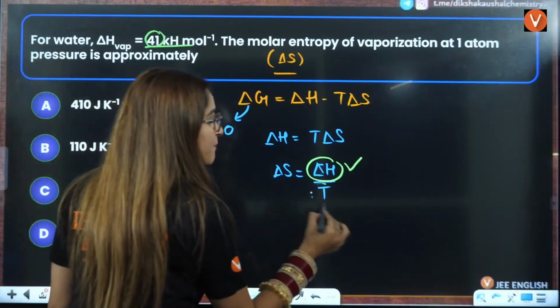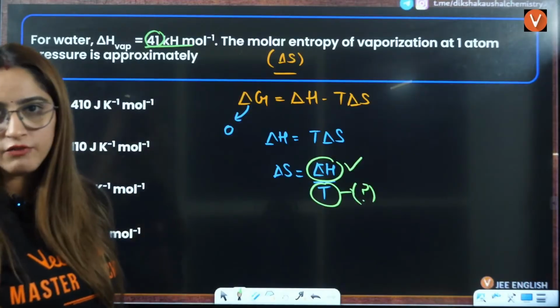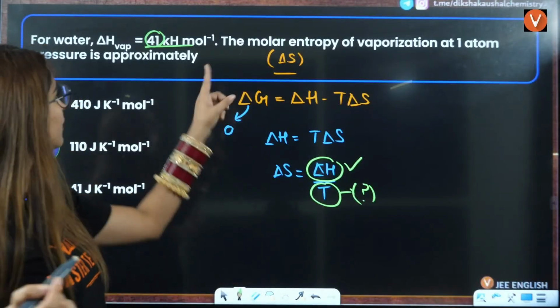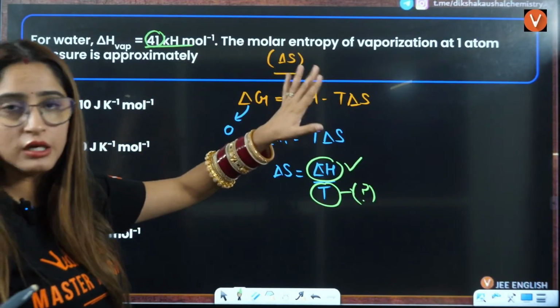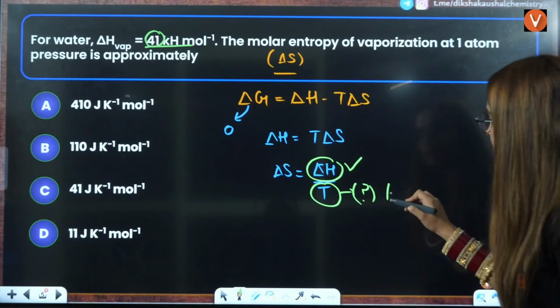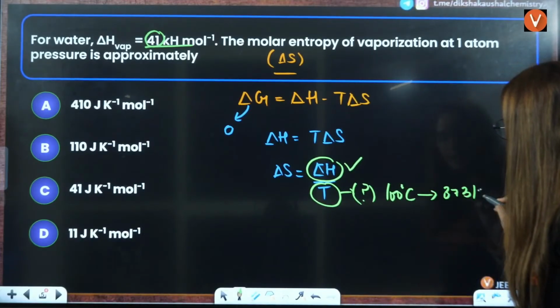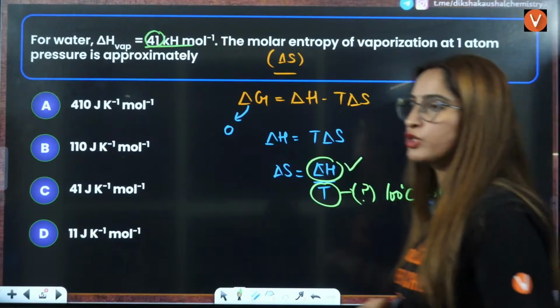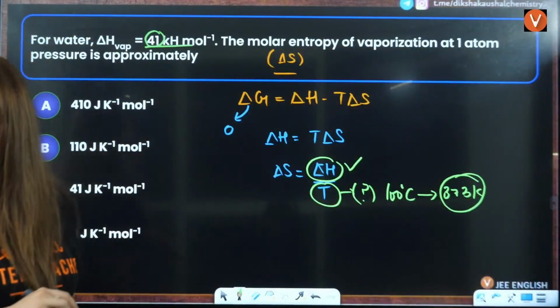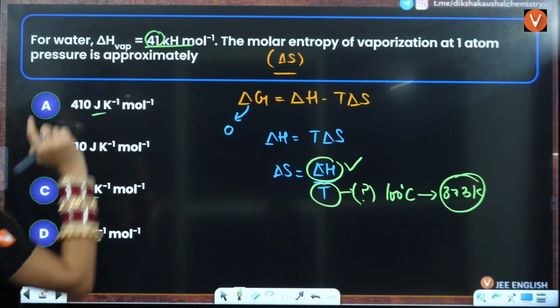Okay, and what will be the temperature? Now temperature should be in kelvins, but we know that we are talking about vaporization here. So for vaporization, that means the boiling of water occurs at 100 degrees Celsius, which will be 373 Kelvin. So your temperature is going to be 373 Kelvin. As you can see, the answer is in joules, so we'll have to convert this into joules, right?